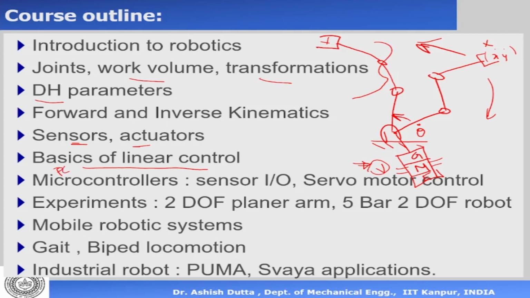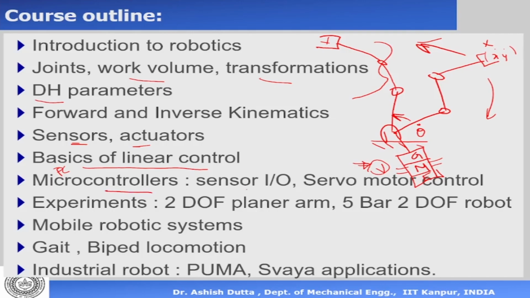Nowadays, because microcontrollers have become very, very cheap, and they are very easy to program, there are a lot of open source programs available for microcontrollers. It's very, very easy to make a very simple robotic system, either a serial arm or a mobile robot, and move it around. Hence, we'll be looking at microcontrollers.